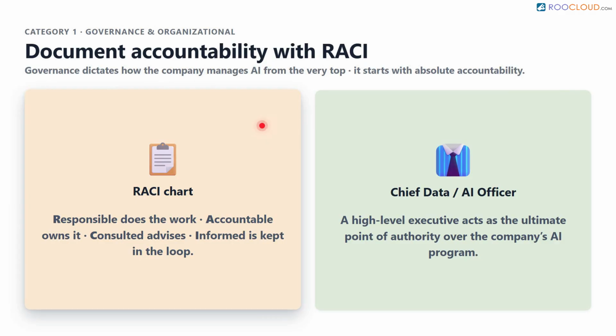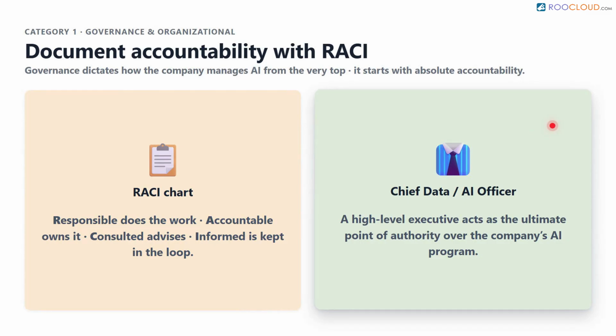It is simply a matrix that maps out which employee does the work, who holds ultimate ownership, who needs to provide input, and who merely needs to be kept in the loop. To lead this effort, organizations should appoint a high-level executive, such as a chief data officer or a chief artificial intelligence officer, to act as the ultimate point of authority.